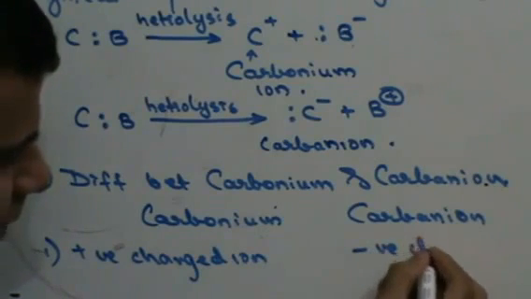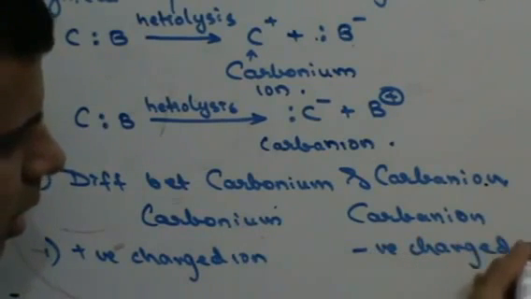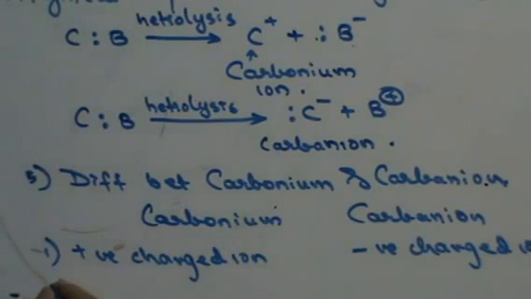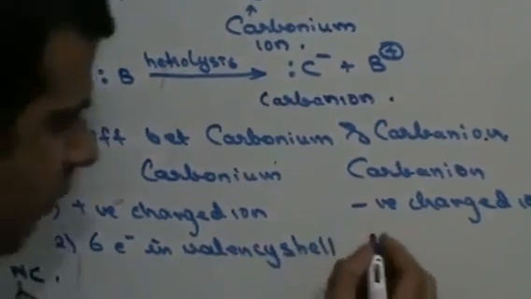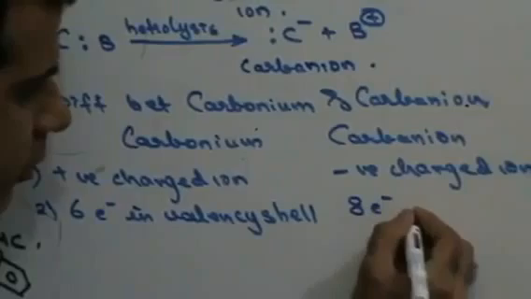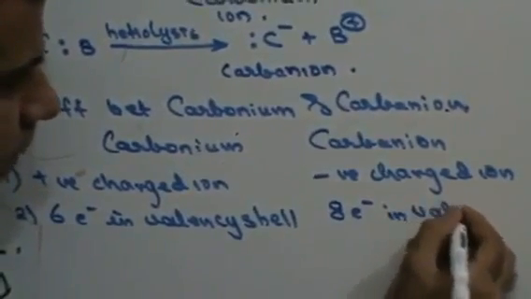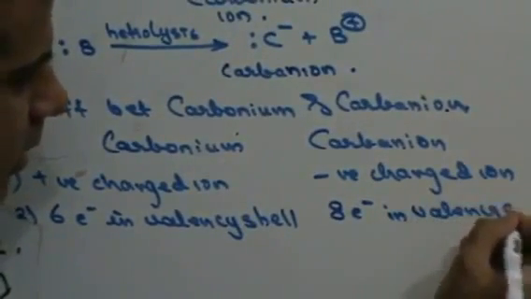Carbanion is a negatively charged ion. Right? Next, since carbonium has lost an electron, there will be 6 electrons in its valency shell, whereas the carbanion will have 1 electron more. That means it will have 8 electrons in its valency shell.